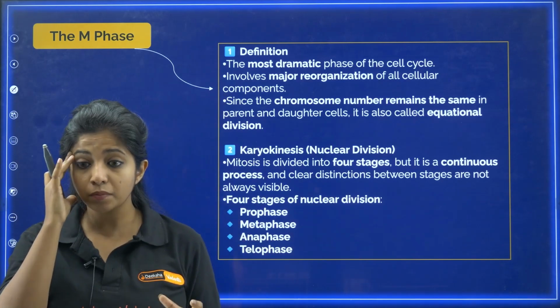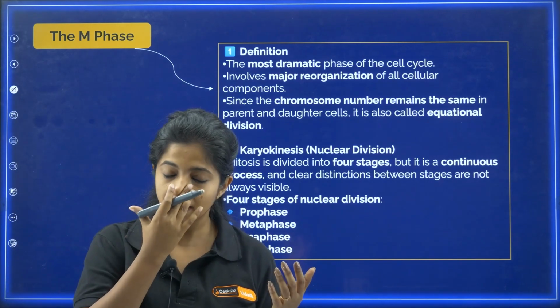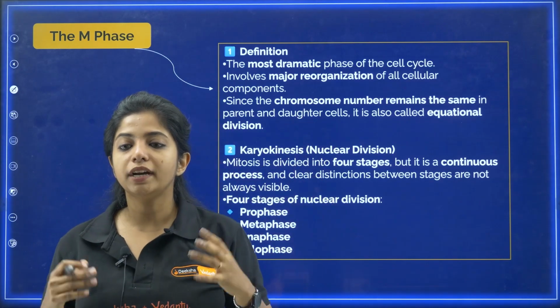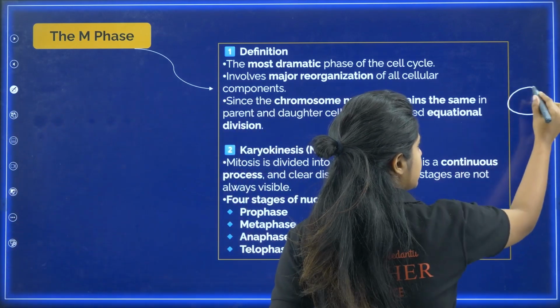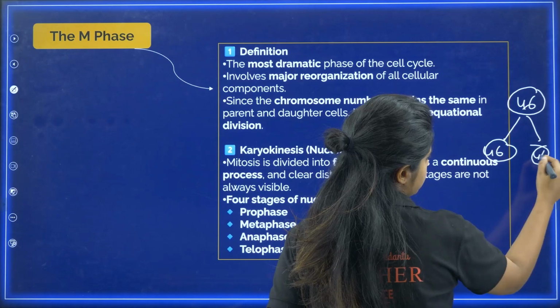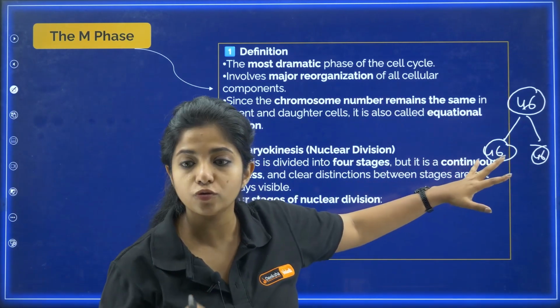Since the chromosome number remains the same in the parent and daughter cells, it is also known as equational division. In the case of M phase, you are talking about mitosis over here. So mitosis is known as equational division. Why? Because as I said, we start off with a cell that has 46 chromosomes, and we end up with a cell that will have 46 chromosomes itself. Which is why we call this an equational division. The number of chromosomes remains the same.